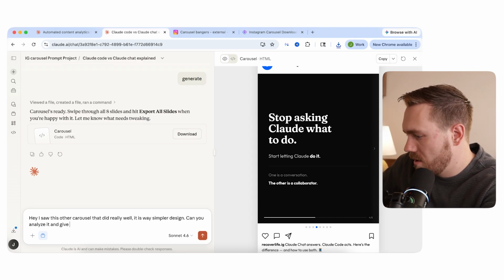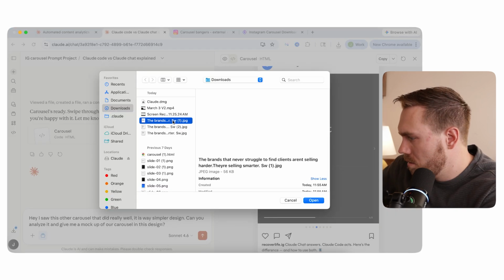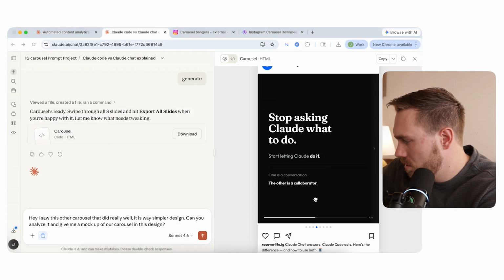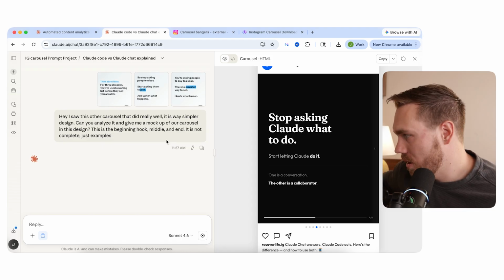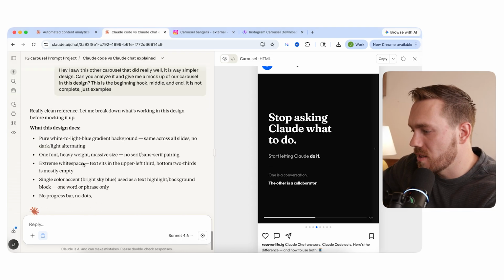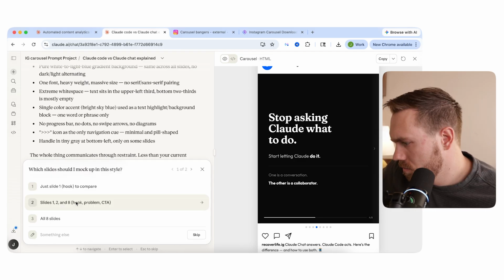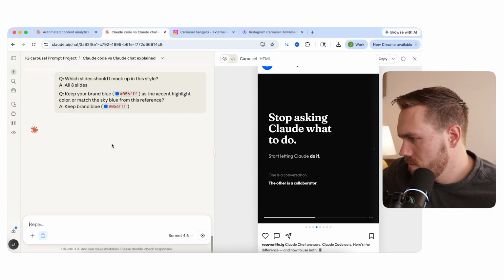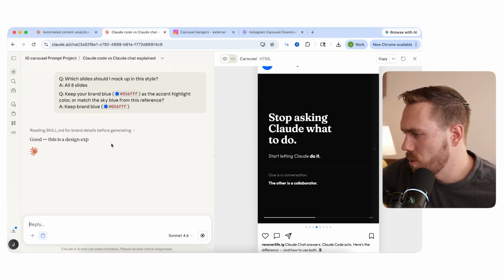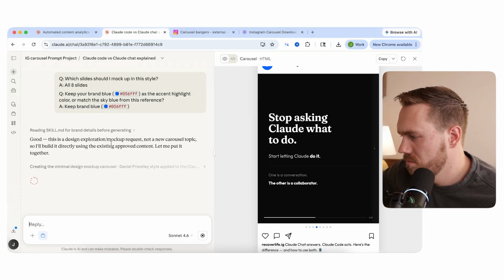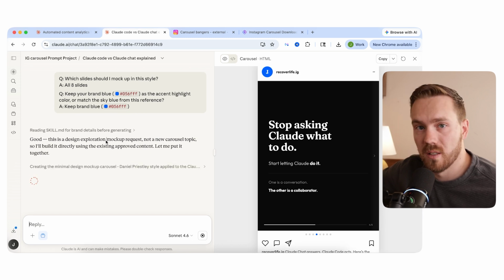I'm going to say, give me a mock-up of. I'm going to add files. Boom, boom, boom. Okay. Now I'm going to tell it to analyze it, and it's going to give me an update. So what it's doing is it's saying, I'm analyzing it. Okay. And it's going to ask me some questions. Okay, so all of my slides I want to match. I want to keep the brand blue, and that's what it's asking. Now it's going to make a minimal design mockup, and then we can decide whether we like it.